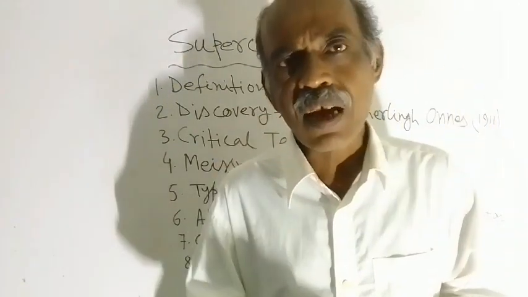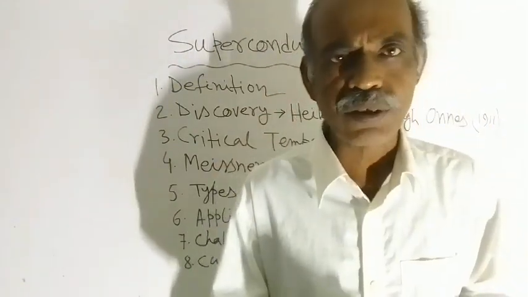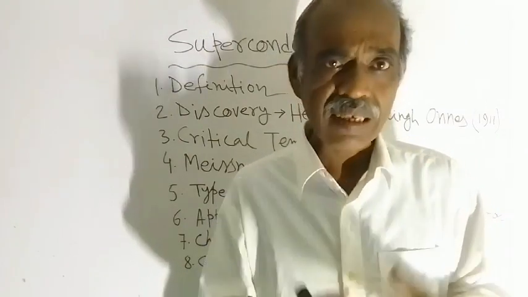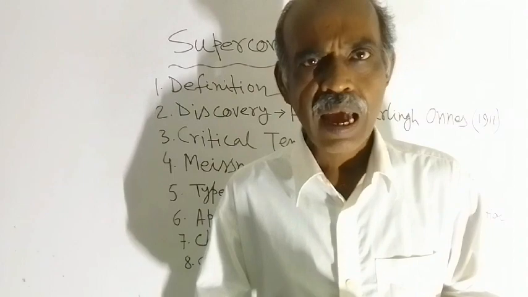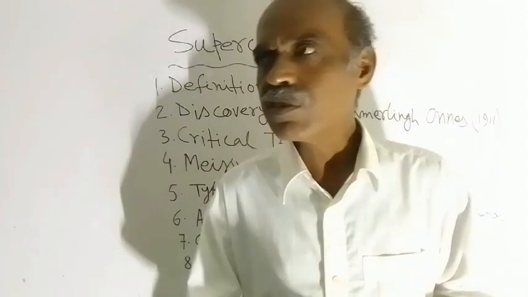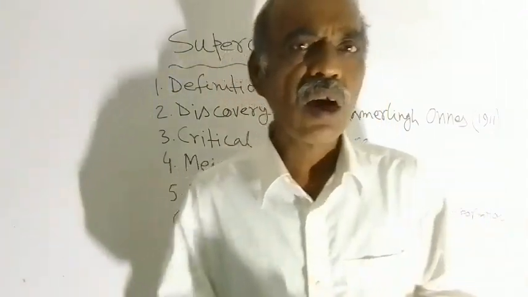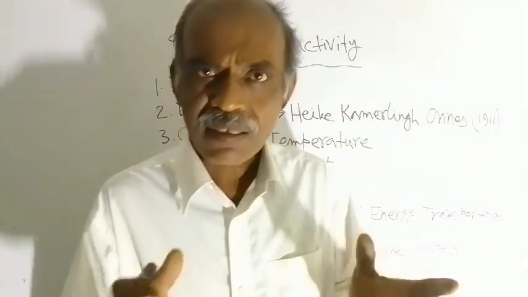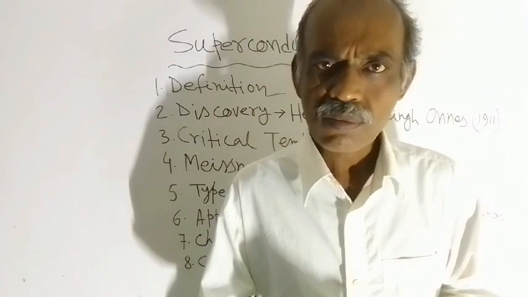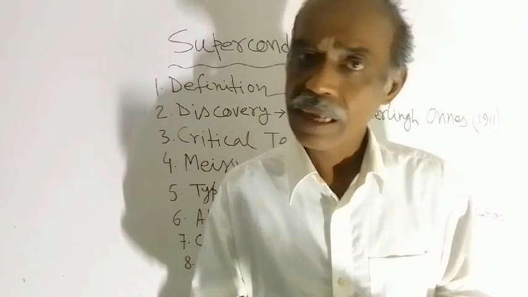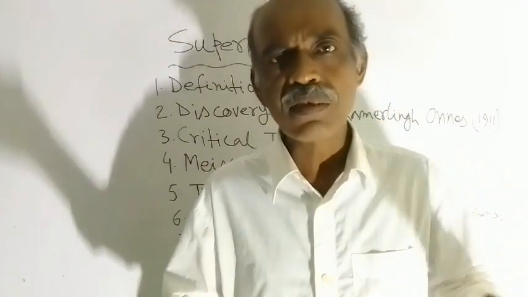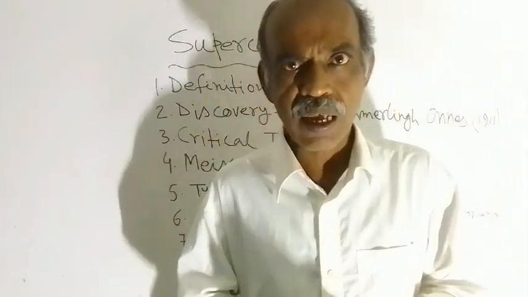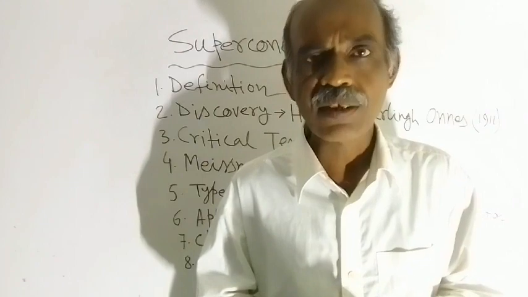Those temperatures are near the absolute zero temperature, 0 Kelvin. So that is really a challenge. And limitations means here all the materials do not show this property, superconductivity. So that is the limitation. And challenges, I have already told you, means maintaining that low temperature. That is really a challenging job.